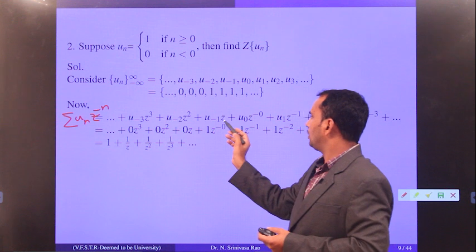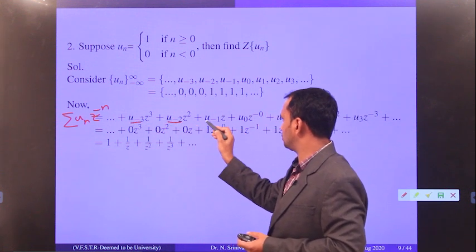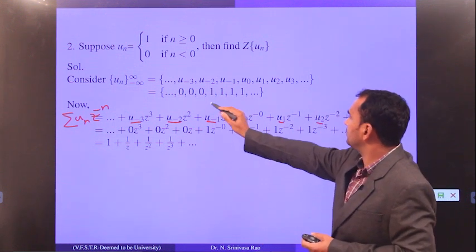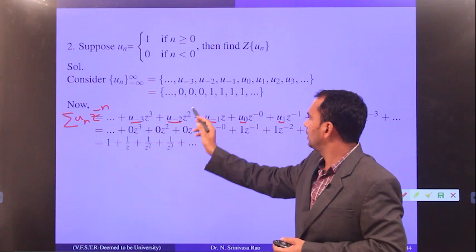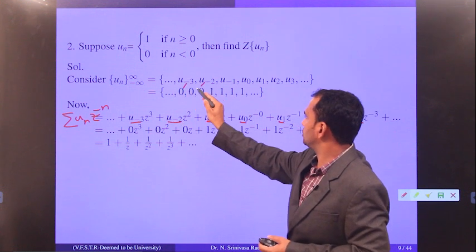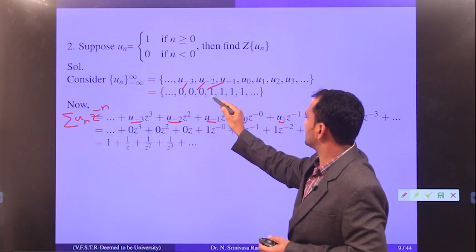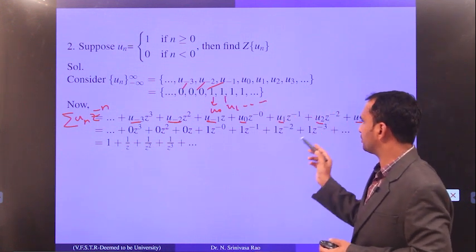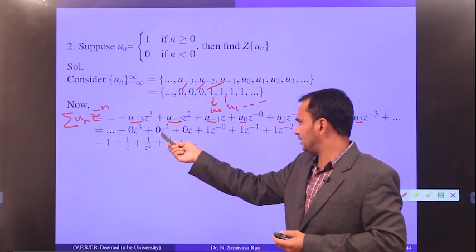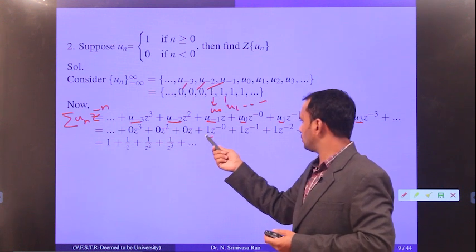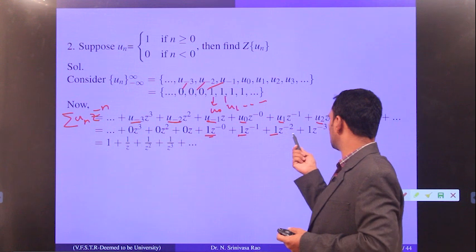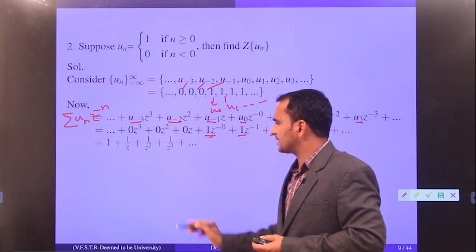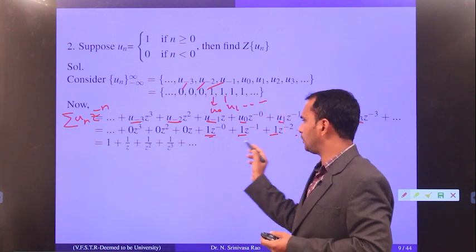Now you have to substitute what u minus 3, u minus 2, u minus 1, u naught, u1, u2, and u3 are. It is already given that u minus 3, u minus 2 and u minus 1 are 0, so substitute all the values here and you will get 0, 0 and 0. This is u naught, u1, u2 and u3. Now if you simplify all these, you will get 1 plus 1 by z plus 1 by z square plus 1 by z cube plus so on.